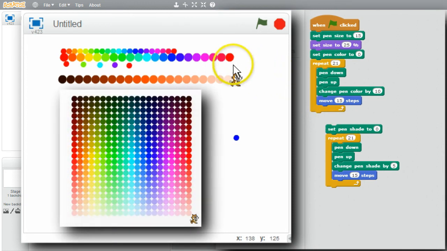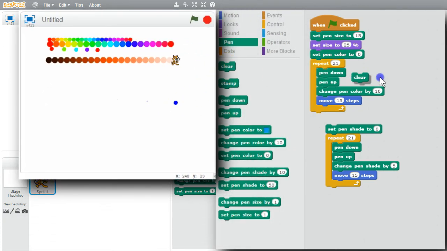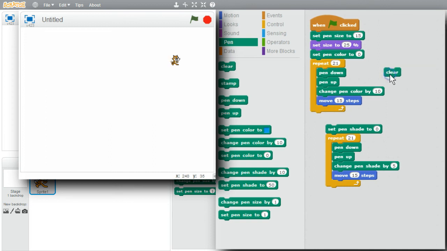I want the colors to change across the stage from left to right, and the shades to change down the stage from top to bottom for each color. All of this will cover up most of the stage, so I'll clear the stage now. I'll get Clear and run it, and the stage is cleared. I'll move the cat around the upper left to make room for all the rows and columns it'll draw.